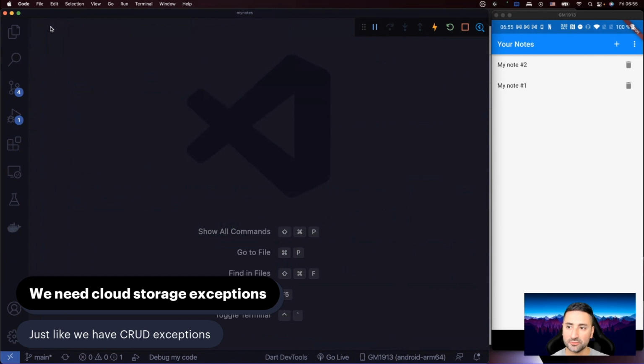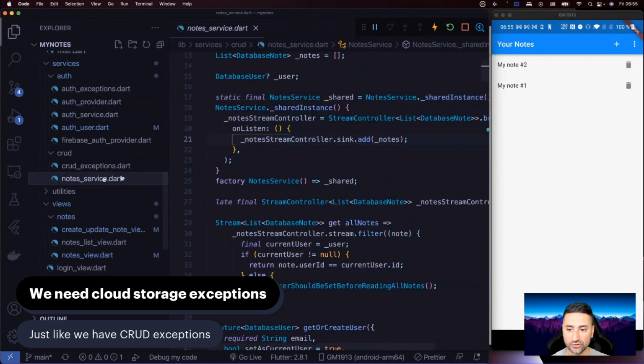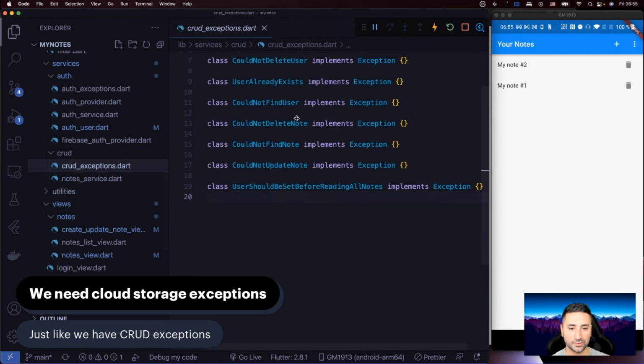If you remember from when we worked with our CRUD service, which is a node service, we also had a file under the CRUD folder called CRUD exceptions. And in here, we define all the different things that could go wrong when the user is working with our node service. Now that we're moving away from CRUD, we need to have our new exceptions defined somewhere.